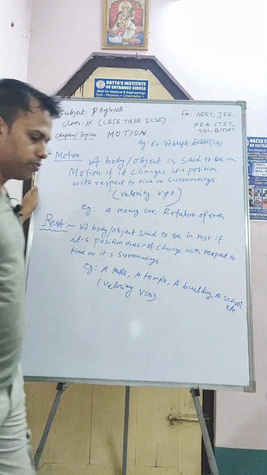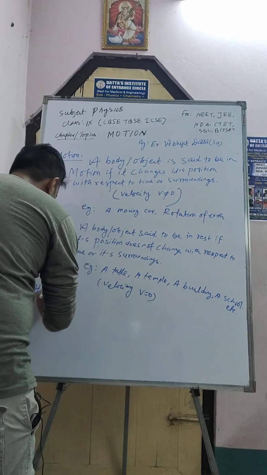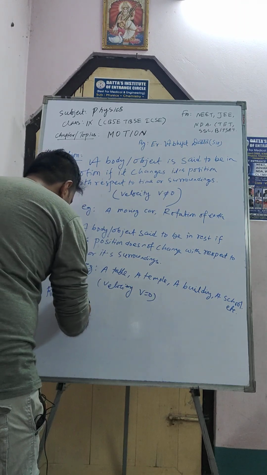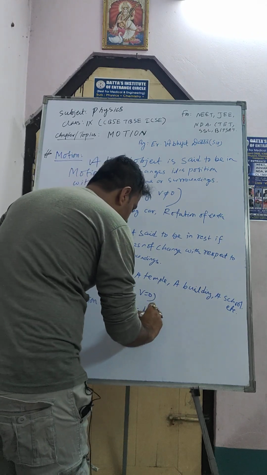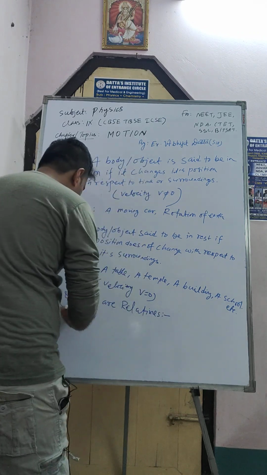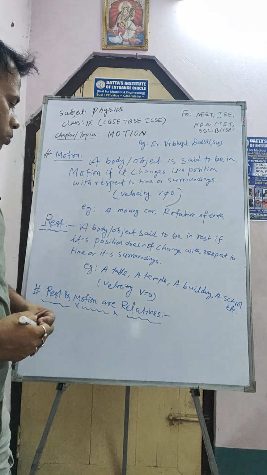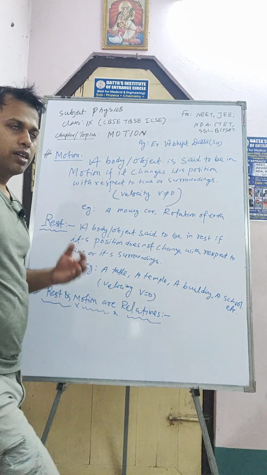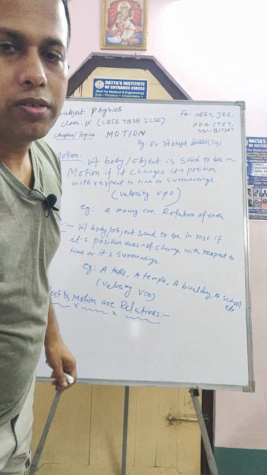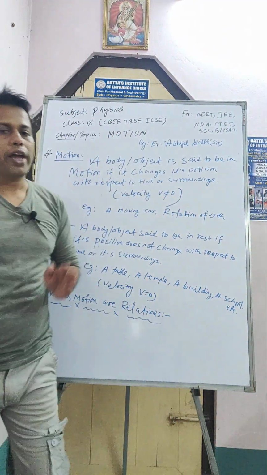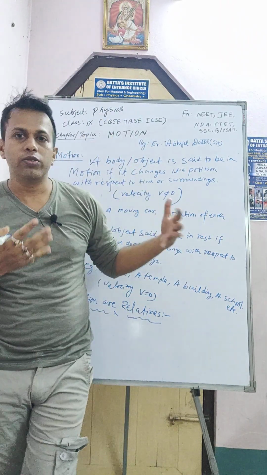Okay. Now, motion and rest are relative. Rest and motion are relative. What does it mean, sir? It means the position of an object is relative. Actually, there is no absolute rest or absolute motion in the universe. Okay. So let me explain with an example.